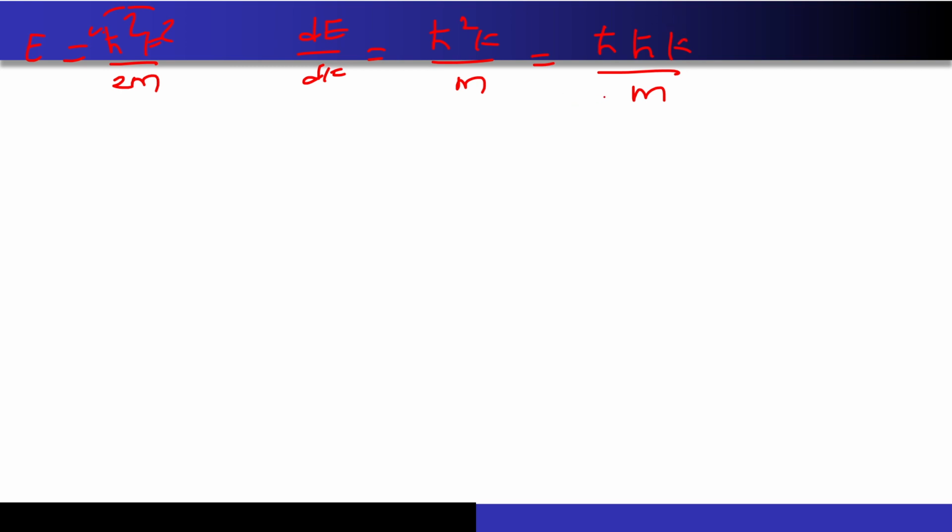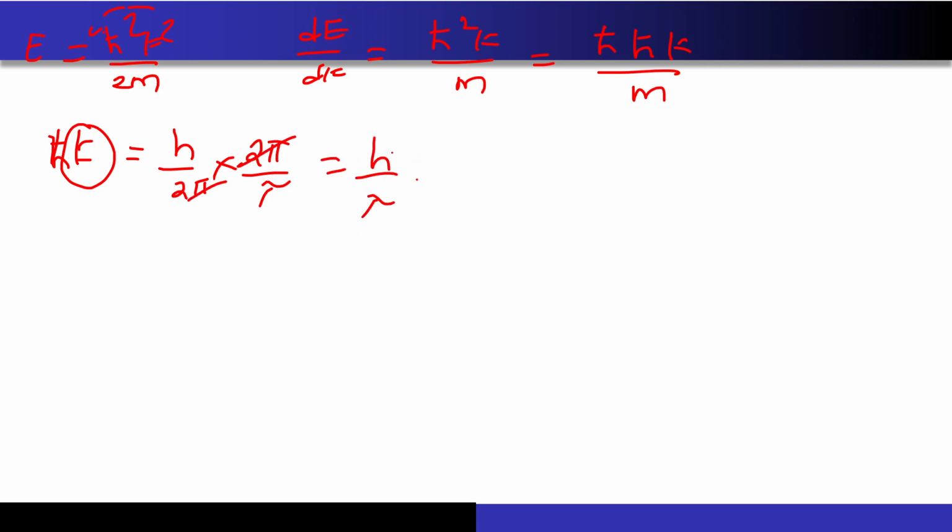Now what did I get by writing it like this? Let's look at this term, h into k, right? So h bar is nothing but h by 2 pi, and k is nothing but your momentum vector, so it is 2 pi by lambda, correct? Now if I just cancel 2 pi, it just became h by lambda. Can anybody tell me what is this, h by lambda? Exactly, very good. So this h bar k is nothing but your momentum, that is the p, right? And p I can write as m into v also, correct? p is equal to m v is valid.